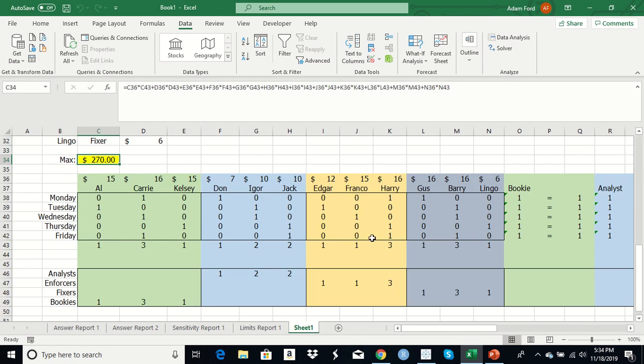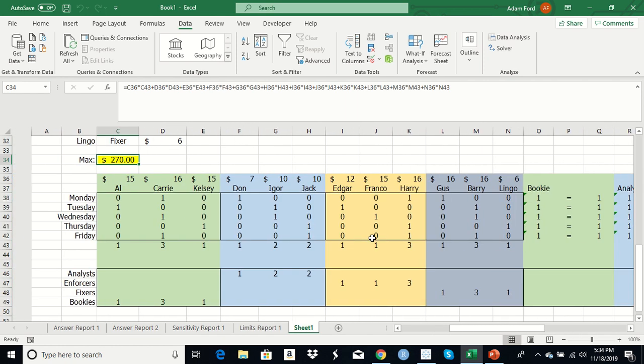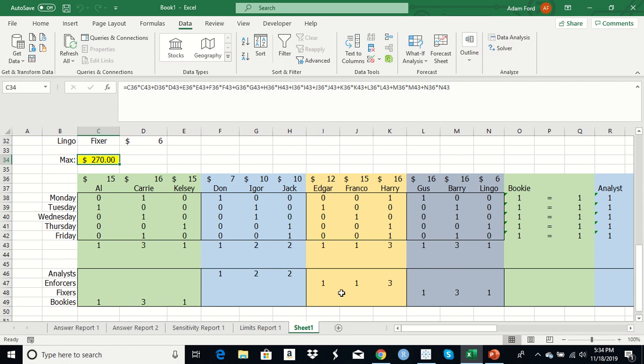for each employee. If there's an easier way to set this up, we would absolutely love to hear it, because this took us quite a long time, and it seems maybe more complicated. It's very difficult when you have to have an analyst on Monday, and also you have to figure out which of these employees is going to work on Monday, and you have to cover for each day of the week. When there's that many variables, you almost need a 3-dimensional spreadsheet.